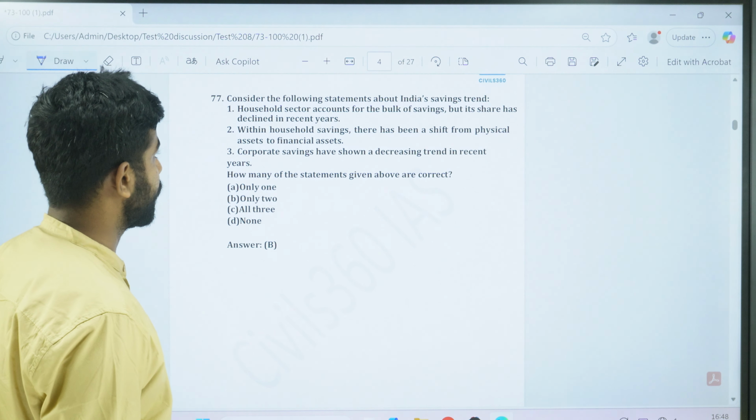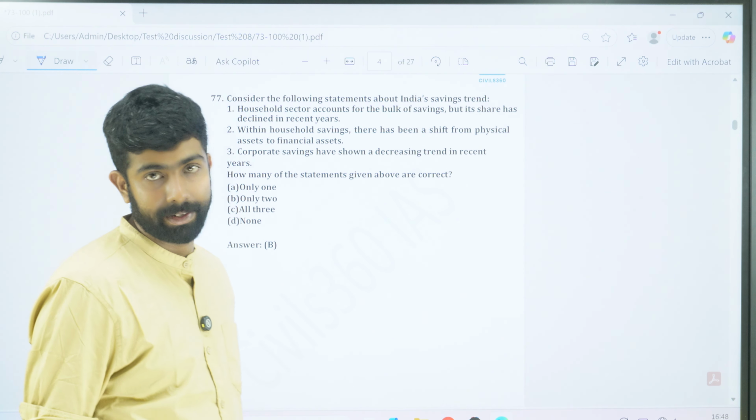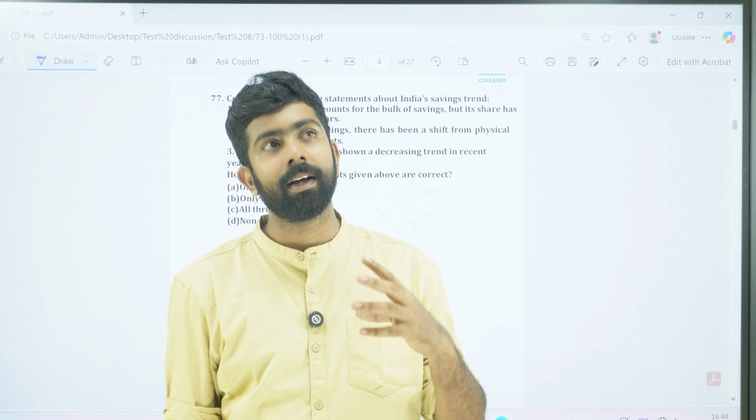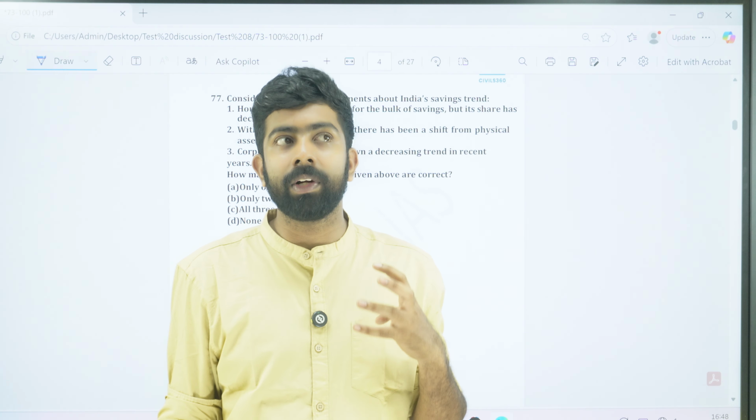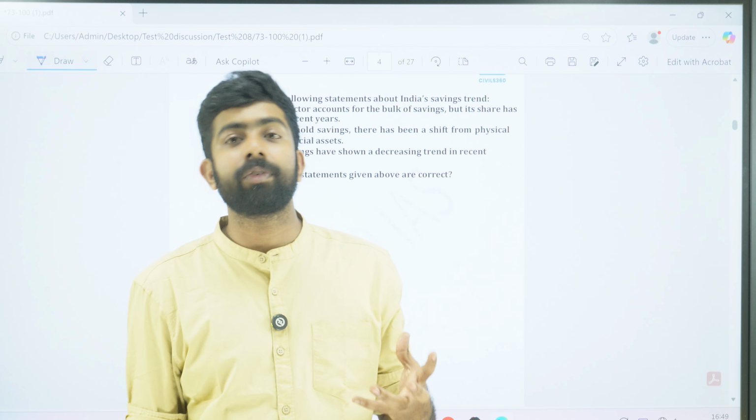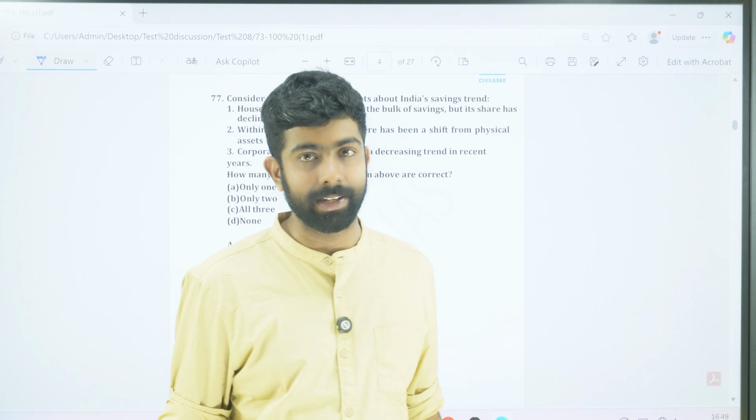Now moving on to the next question. Consider the following statements about India's savings trend. Okay, so this is an important question. One thing you have to remember is that the UPSC will try to give you questions that actually use a lot of analytics. It will try to force you to think analytically, right?